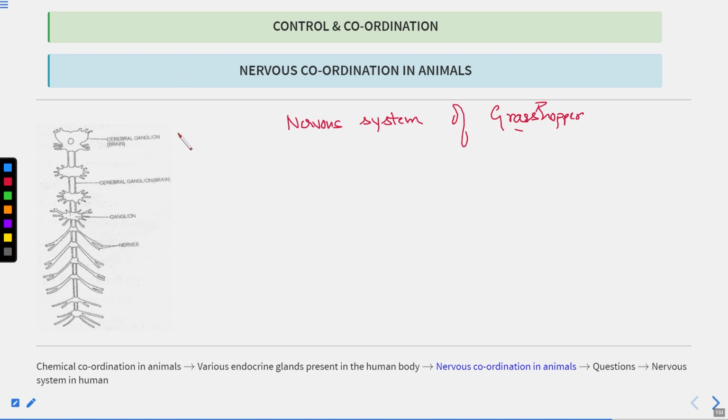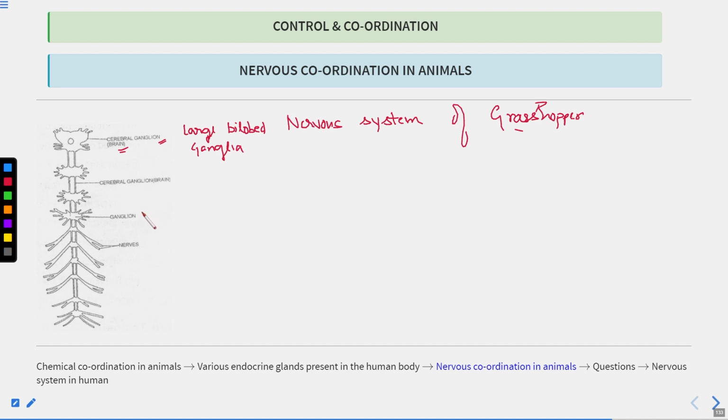Here you can see the cerebral ganglia, which is a large bilobed ganglia. Bilobed means two lobes. This is known as the brain, also known as the cerebral ganglia.